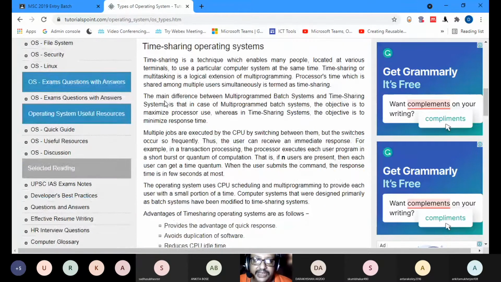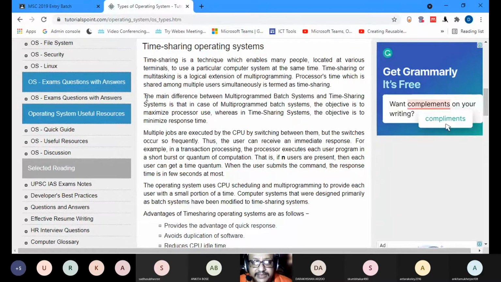Then you had time sharing operating systems. Time sharing is a technique which enables many people located at various terminals to use a particular computer system at the same time. Time sharing or multitasking is a logical extension of multi-programming. Processor time, which is shared among multiple users simultaneously, is termed as time sharing.